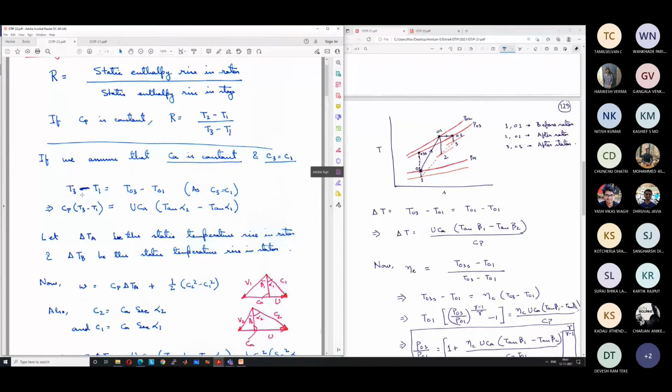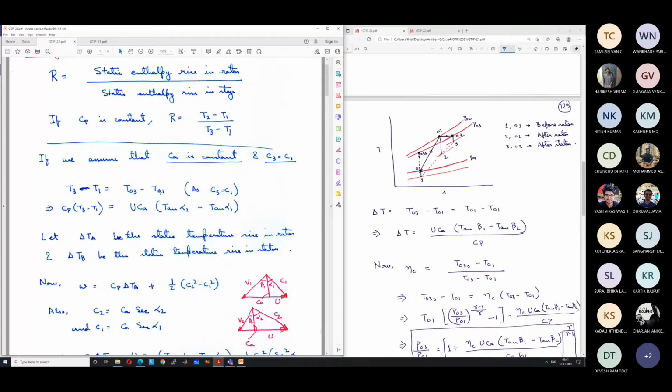So from that, we can write T3 minus T1 is equal to T03 minus T01 because the kinetic energy remains same, C1 square by 2. Okay, so as a result, the difference in static temperature is equal to the difference in stagnation temperature over the entire stage. So T3 minus T1 is equal to T03 minus T01.